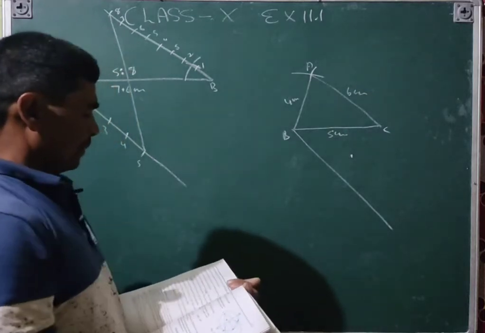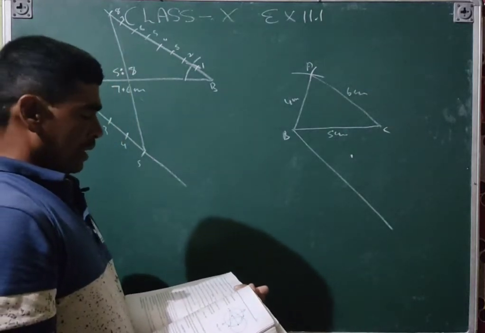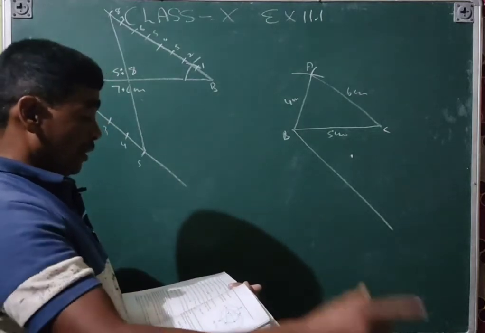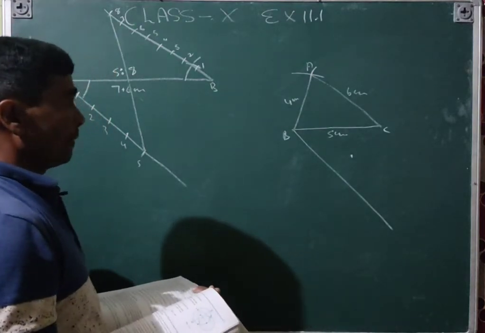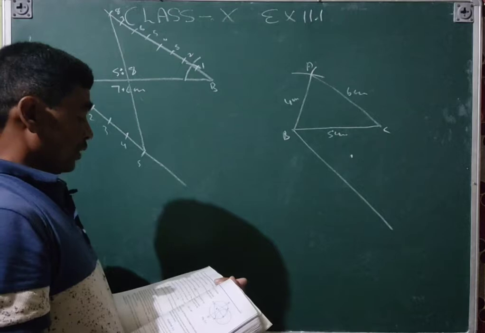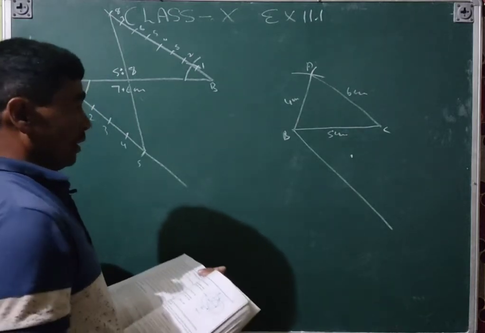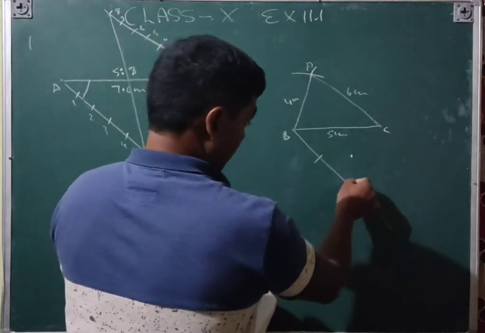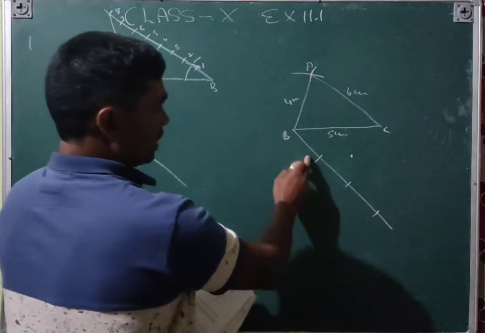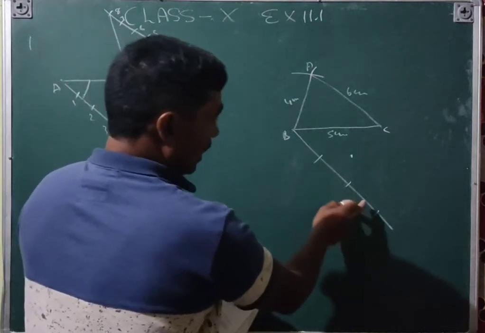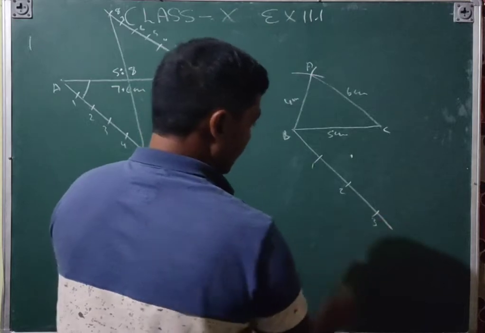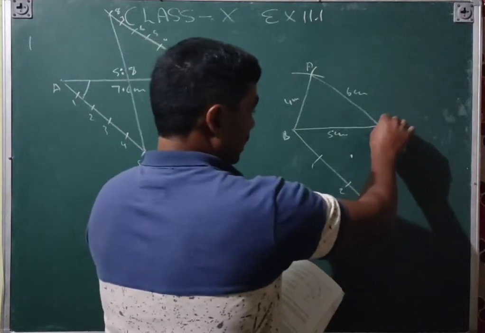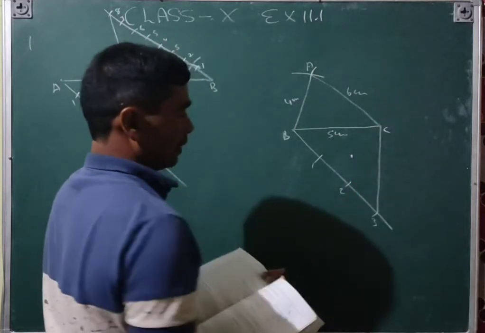Right? And then it is given that the sides are 2/3 of the corresponding sides. It means we will draw one more similar triangle, and the ratio is 2:3 or 2/3. The greater number is 3, so we will draw 3 arcs by any distance, but all 3 equal, 1, 2, 3. You will see the denominator is 3, so we will join the 3 with C.